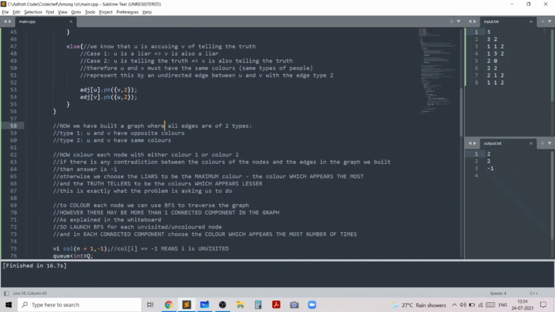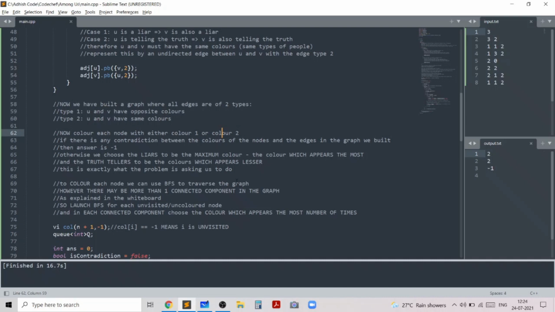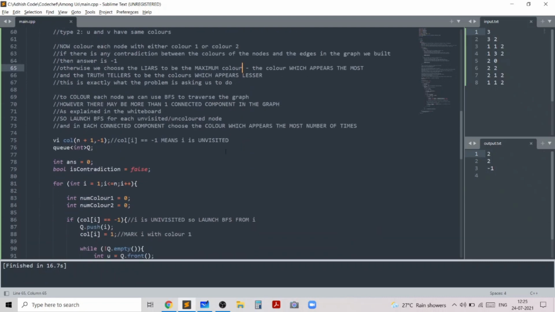So now we have built the graph with two types of edges. We know that we need to color each node in the graph with color 1 or color 2. And we do this so that for each connected component, because there can be more than one connected component, we maximize the number of layers. So the maximum color count will be our layers for that connected component. So how do we actually implement this?